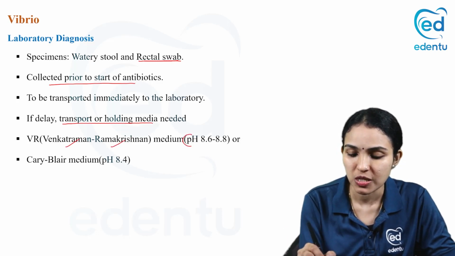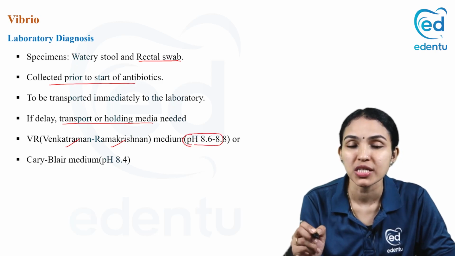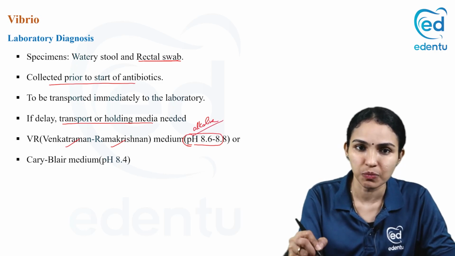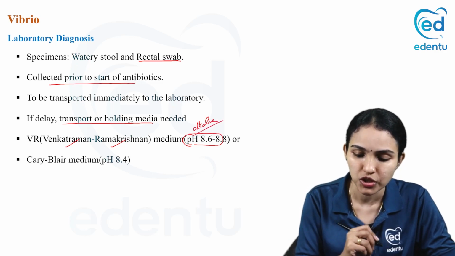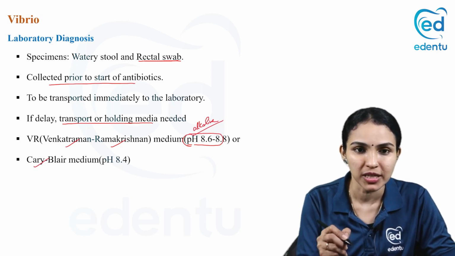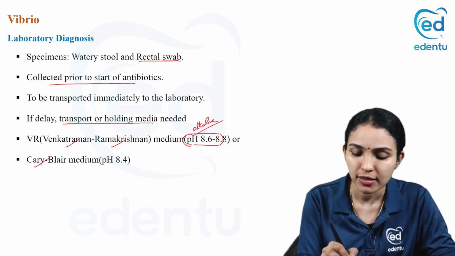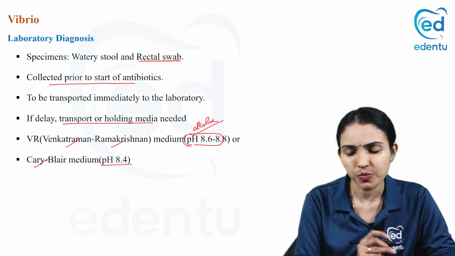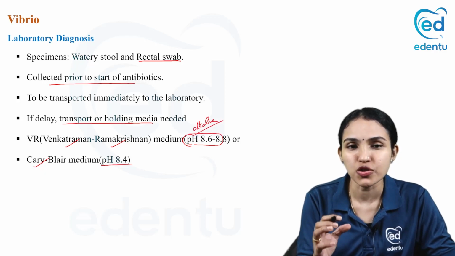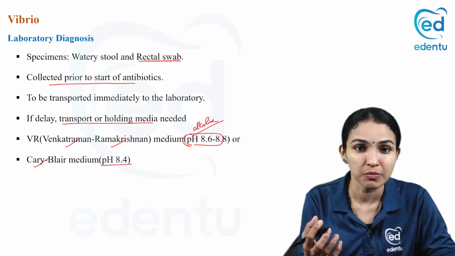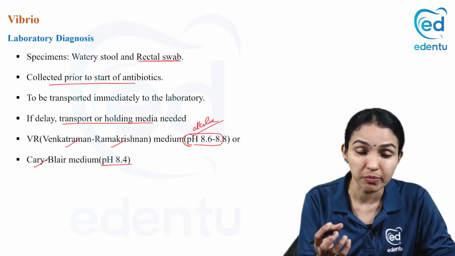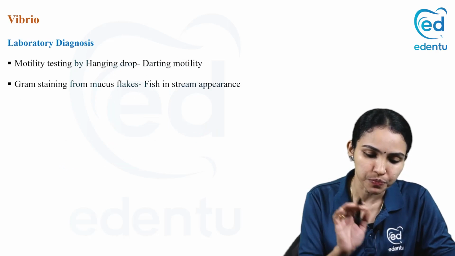And see the pH of this medium. The pH of this medium is 8.6 to 8.8. So it's alkaline pH. Vibrio cholerae needs alkaline pH. Alternatively, other than this VR medium, you can also use Carry-Blair medium, which is used for Salmonella and Shigella, and the pH is 8.4. So if you have an alkaline pH, this bacilli will survive in it for longer periods. So you don't have to worry about this bacteria becoming unviable. So it will have a longer viability when you put it in a transport medium.